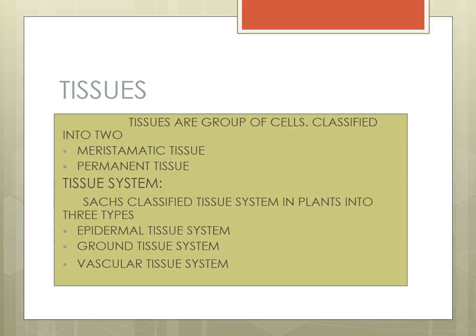That tissue only we will study. Tissues are groups of cells. A group of cells is called a tissue